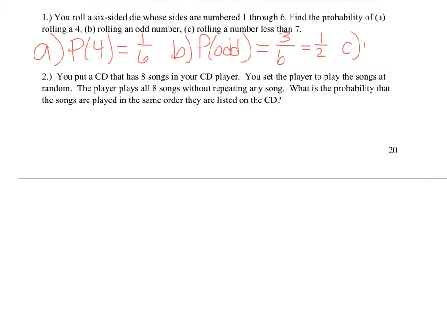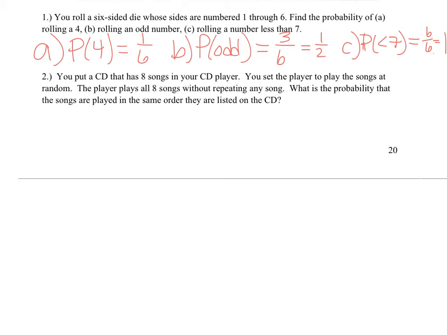Letter C, probability of rolling something less than 7. Well, the die only goes from 1 to 6, so that's 6 out of 6. All 6 sides are less than 7 out of the total 6 sides, which equals 1. Every number on the die is less than 7.